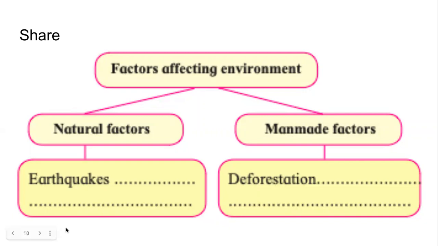what are the different things that affect our environment. If we take this classification of natural and man-made factors, so if one example of the natural factors is earthquakes, what other things can you think of? Natural factors that affect our environment.